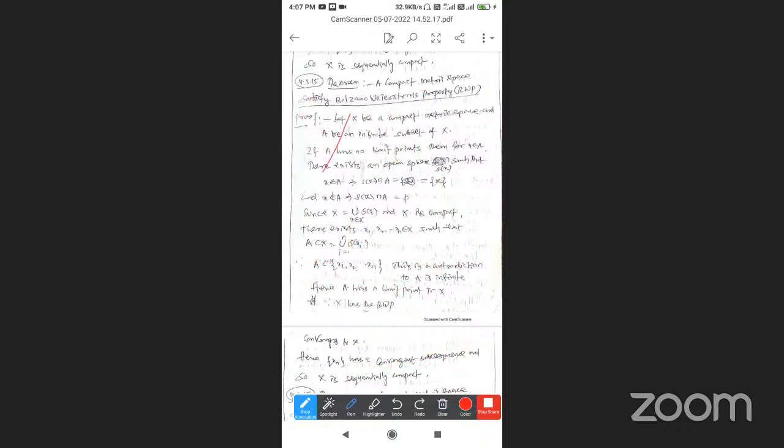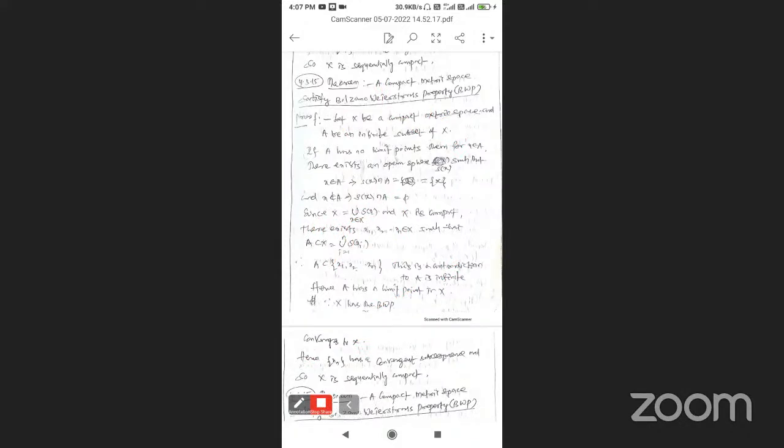So capital X has the Bolzano-Weierstrass property. Every compact metric space satisfies the Bolzano-Weierstrass property. So that property is completed.